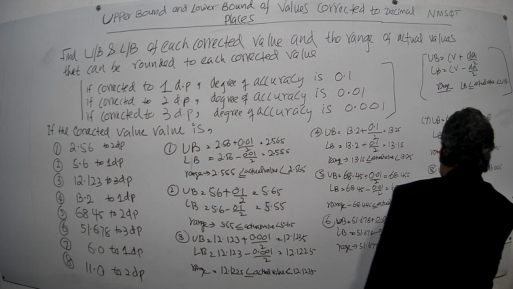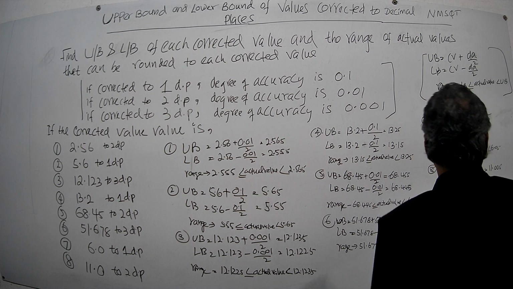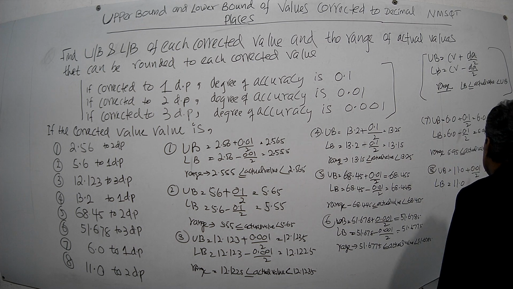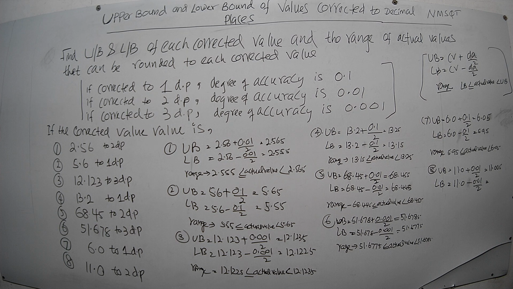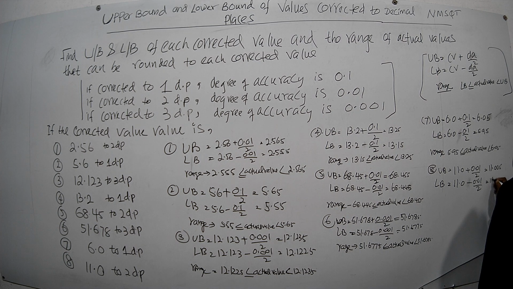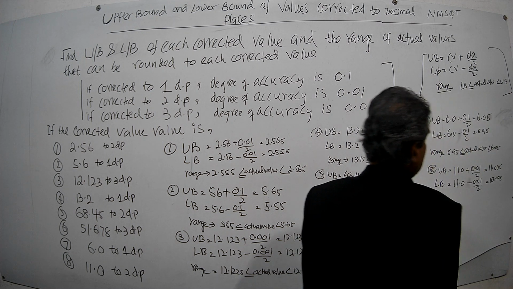Then lower bound equals corrected value minus degree of accuracy over 2. The corrected value is 11.0 itself. Then this is minus 0.01 divided by 2. After deducting these two, you are getting 10.995. So 10.995 will be the lower bound.